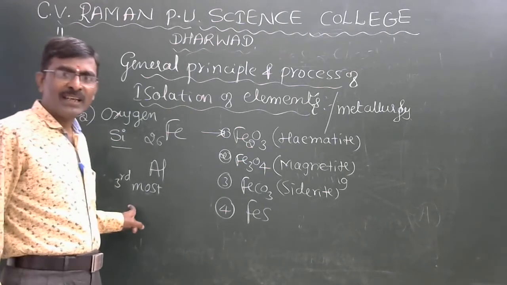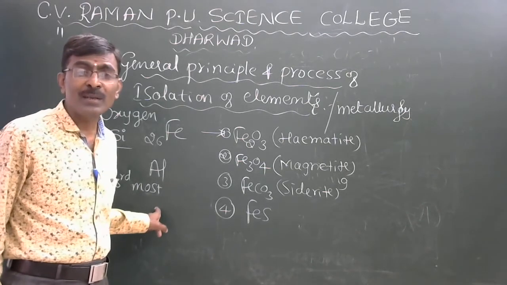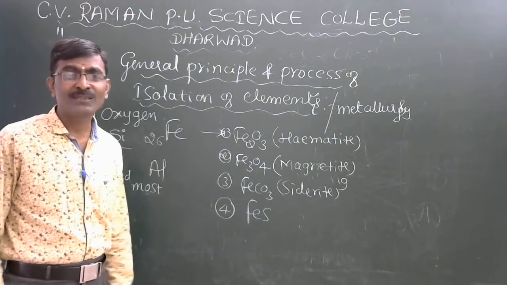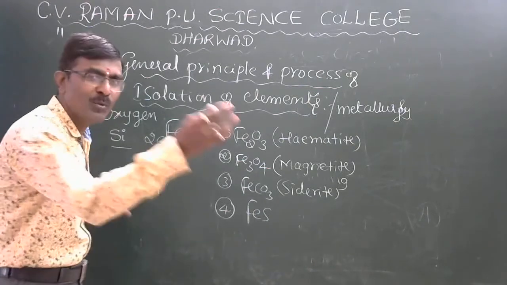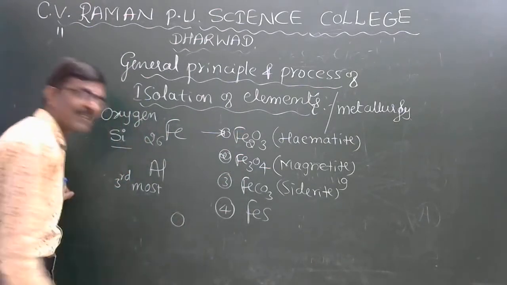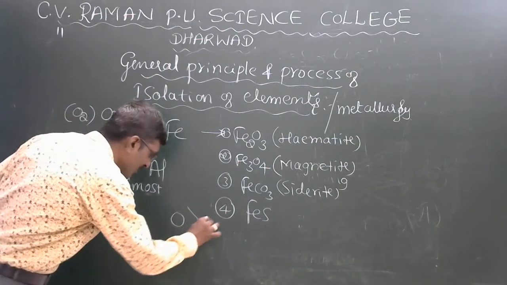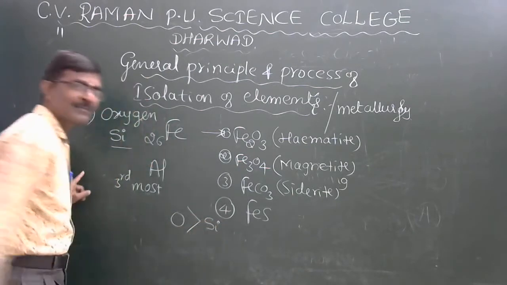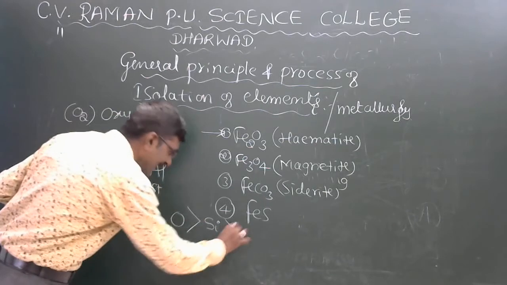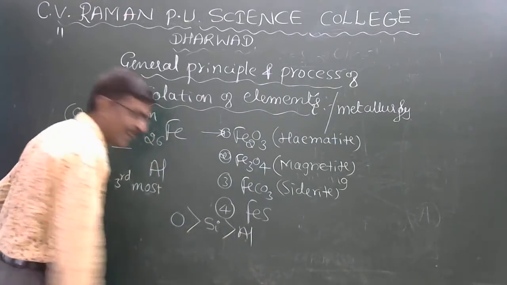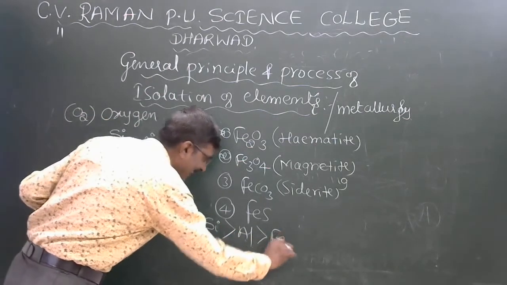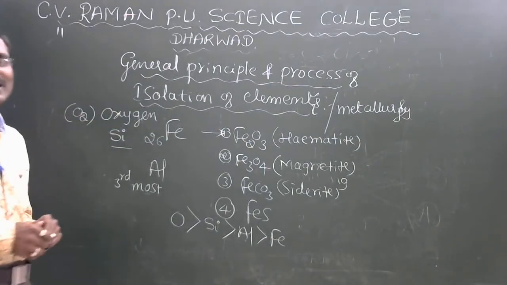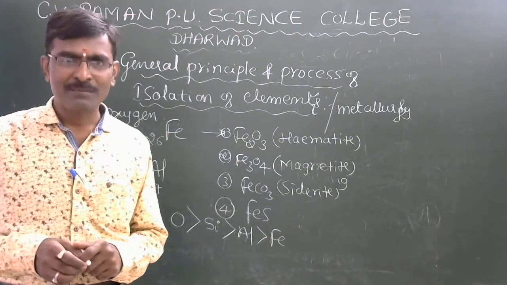The third most abundant element goes to aluminium. So we are writing oxygen, next the second most abundant silicon, next most abundant aluminium, and next most abundant is iron. This is a very important concept.